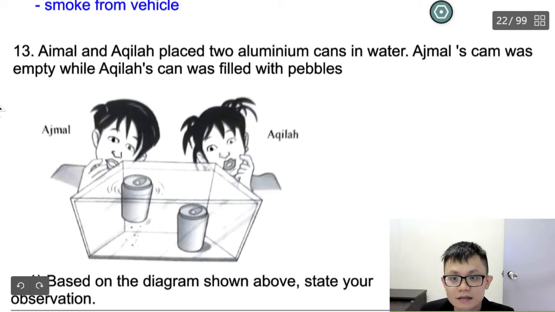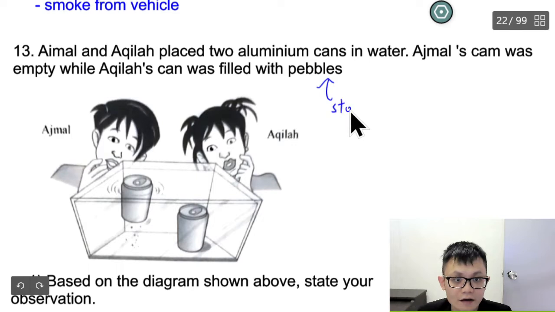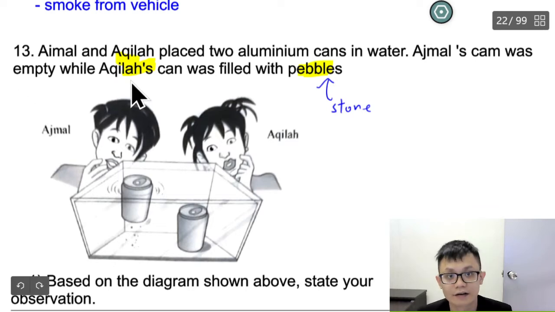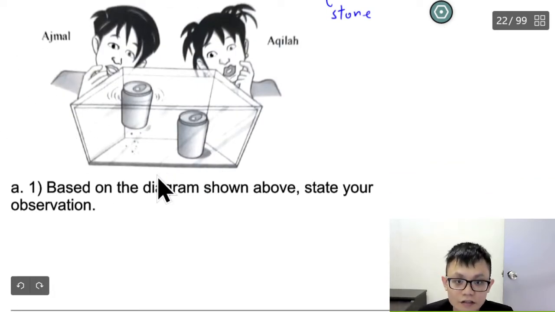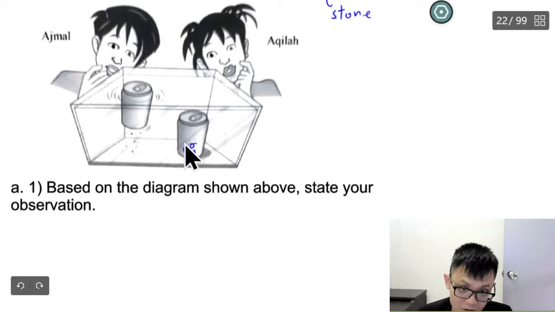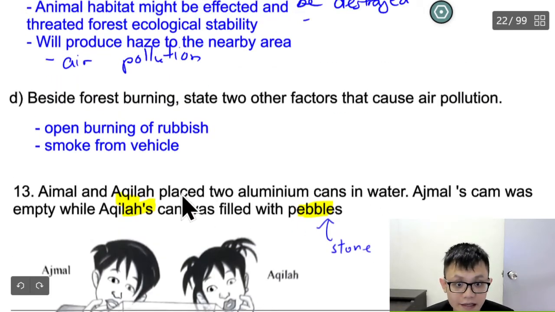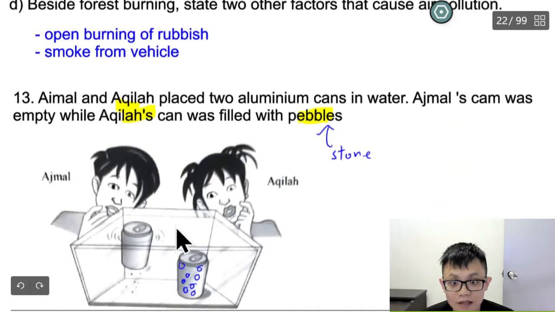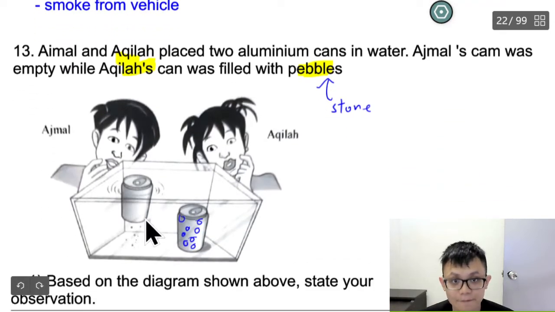Pebble means stone, maybe small stone. Maybe I can draw so that you can see properly. This one is filled with pebbles, with stones inside, and Aimal's one is empty. Here is empty, nothing.